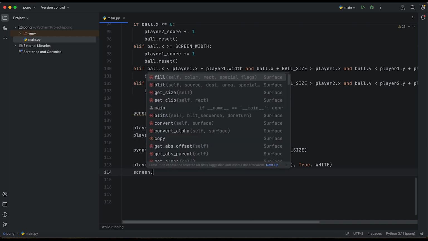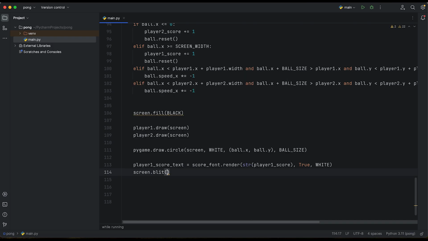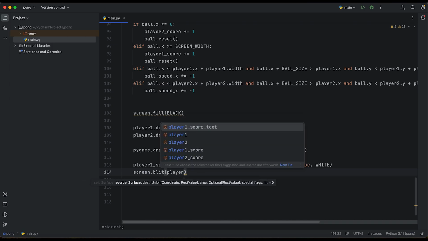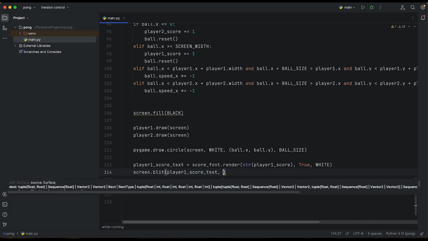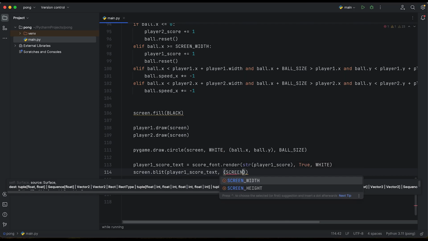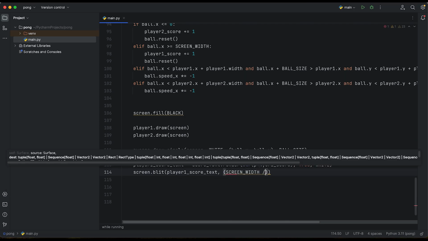Then we need screen.blit, and here we are going to have player 1 score text, and we are going to provide screen width divided by 4 and 10 as the second argument.